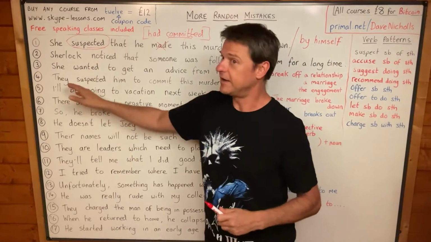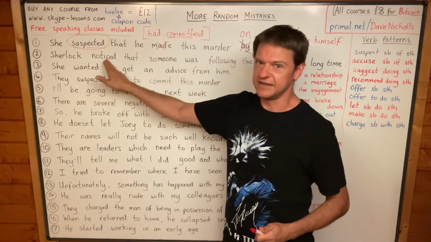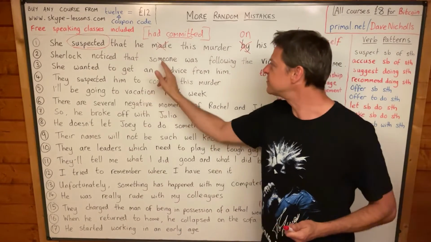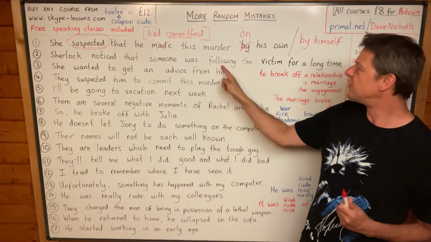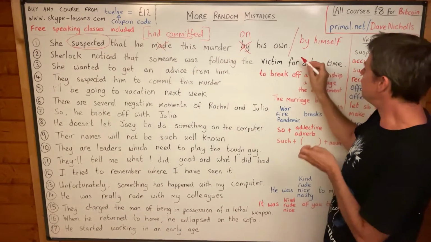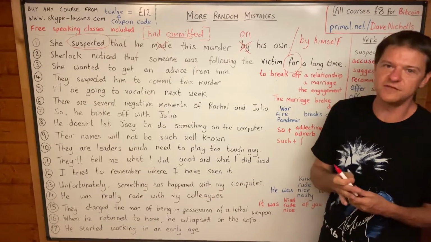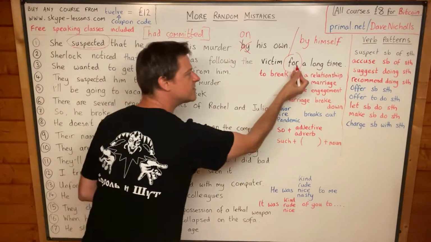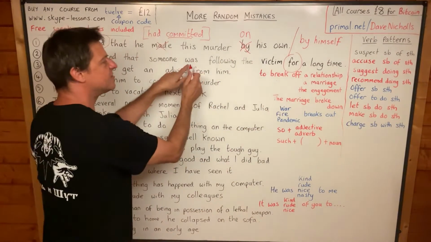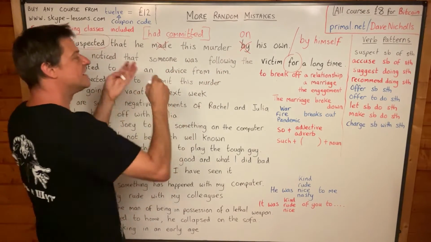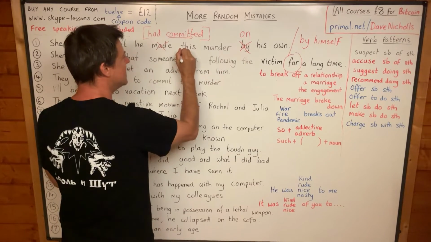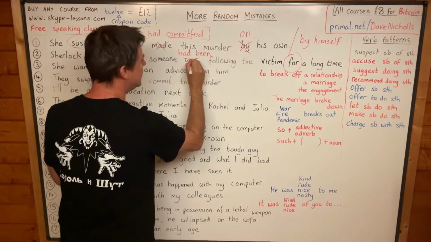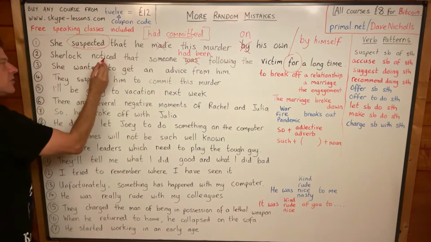Okay, something quite similar here actually. Sherlock noticed, very similar to she suspected, Sherlock noticed that someone was following the victim for, that's a signal word for a perfect tense, for a long time. So this is a signal word for a perfect tense. So let's change this past continuous to past perfect, and it will sound much better. Had been following.